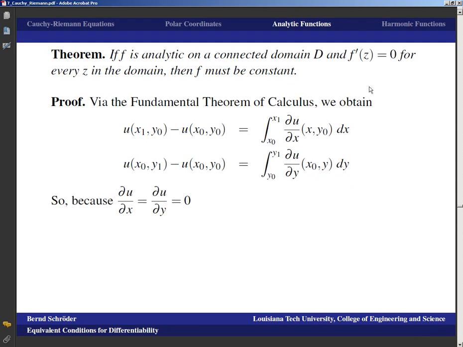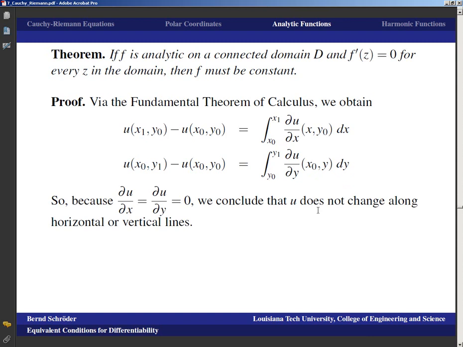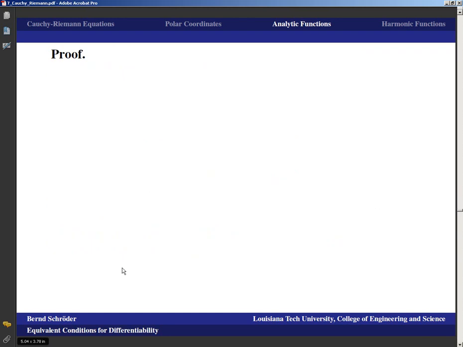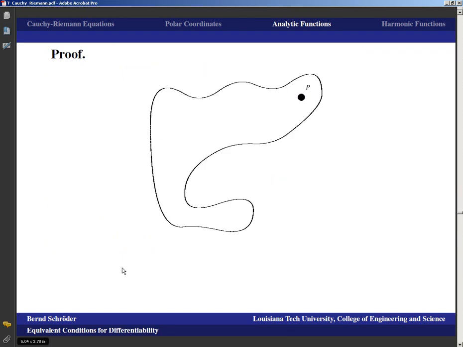And because the derivative is 0, that means that du/dx and du/dy are both 0. That means that u does not change along horizontal or vertical lines inside that connected domain. And similarly, v also does not change along horizontal or vertical lines. And that means if u and v don't change along those lines, then f does not change along horizontal or vertical lines. And now we're going to use connectivity.